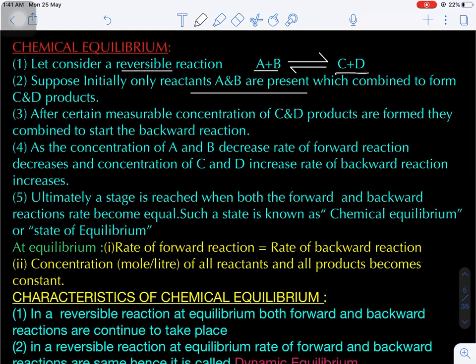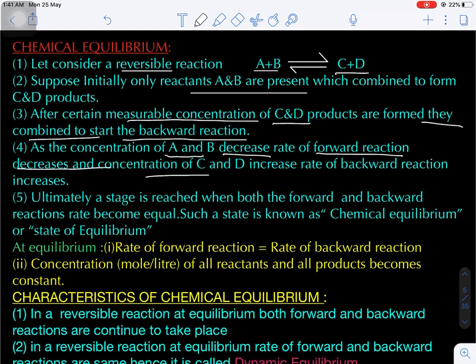That means after a certain time, some measurable quantity of reactants remains, and some measurable quantity of products C and D will be formed. Then they start to recombine to form reactants by the backward reaction. As the concentration of reactants slowly decreases, the rate of forward reaction gradually decreases. Are you getting my point?